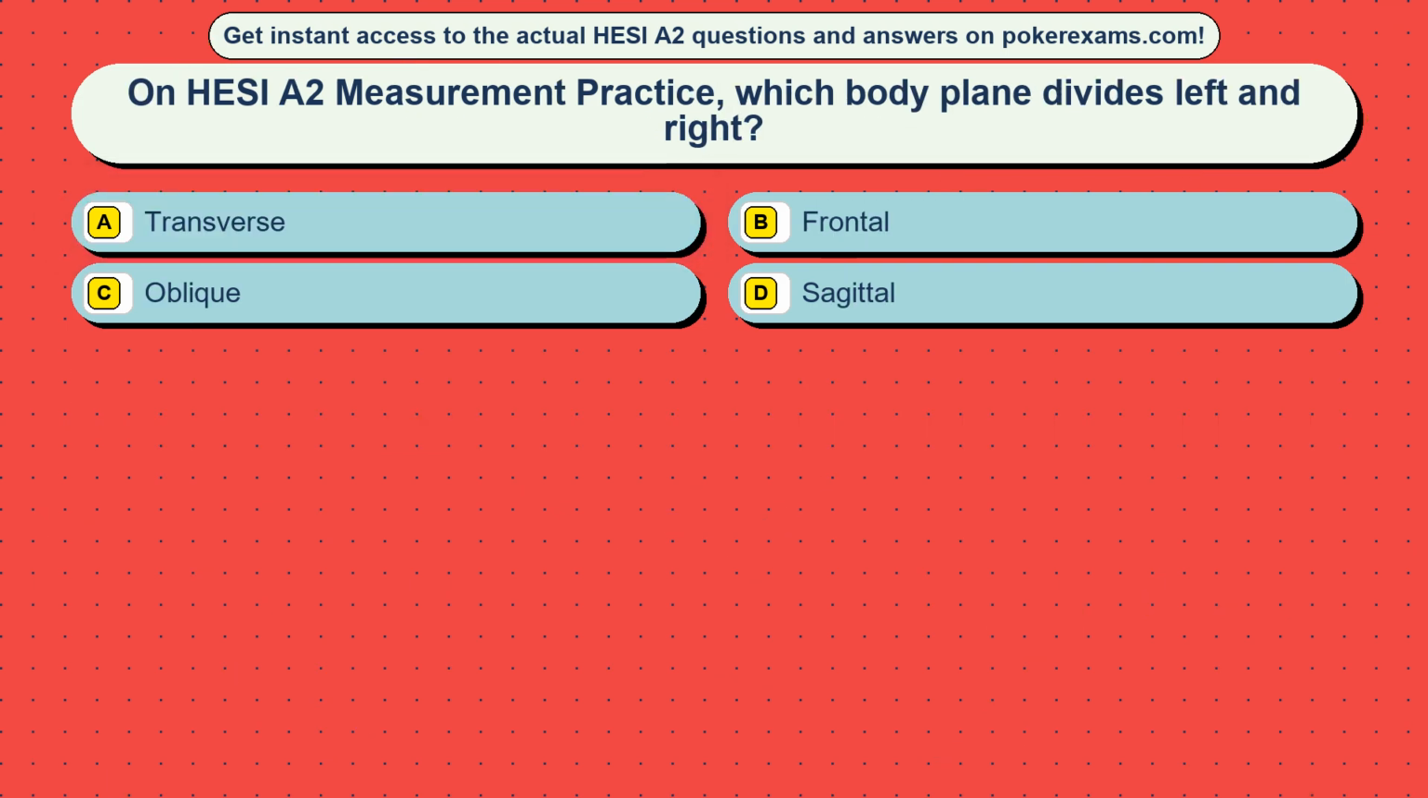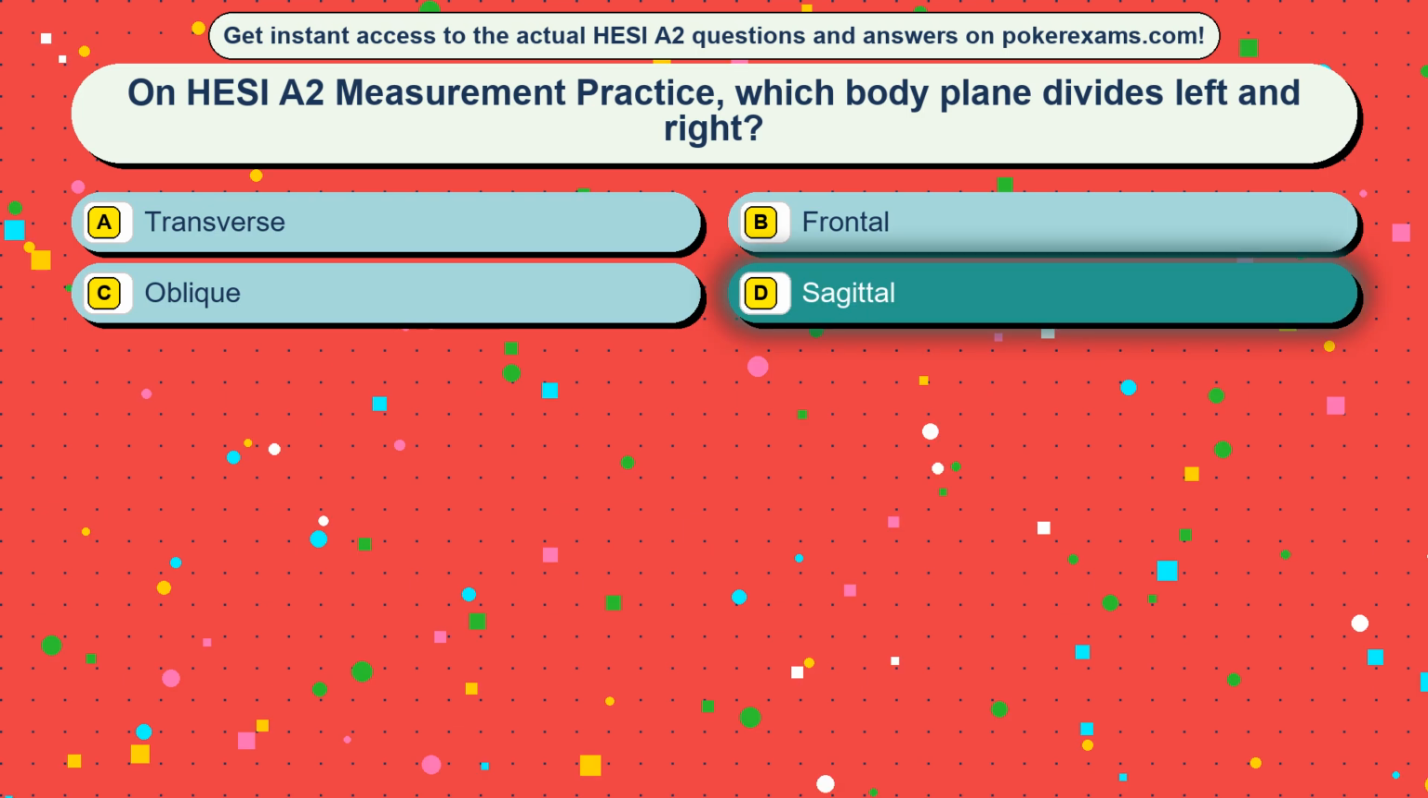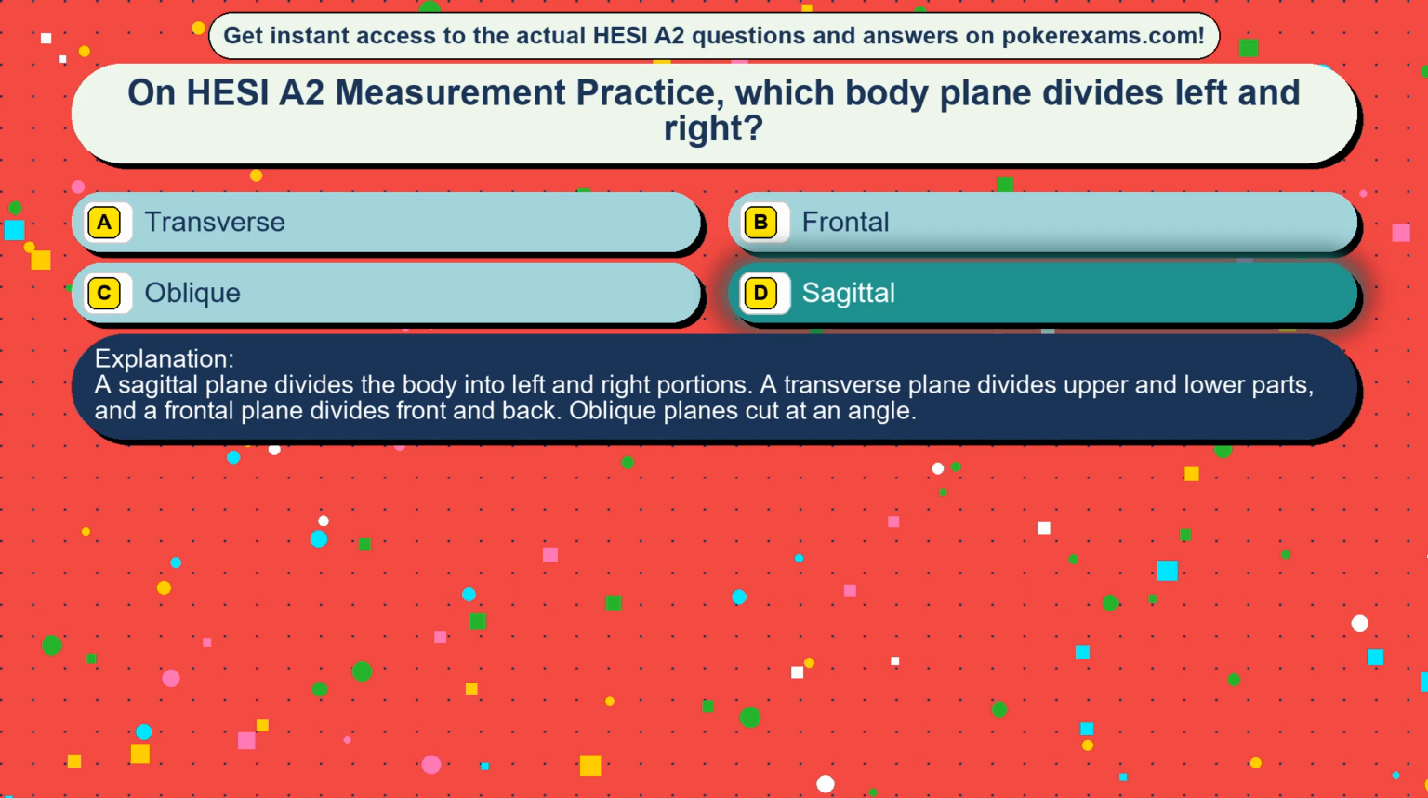Question 14. On HESI A2 measurement practice, which body plane divides left and right? Option A, transverse. Option B, frontal. Option C, oblique. Option D, sagittal. The correct answer is option D, sagittal. A sagittal plane divides the body into left and right portions. A transverse plane divides upper and lower parts, and a frontal plane divides front and back. Oblique planes cut at an angle.